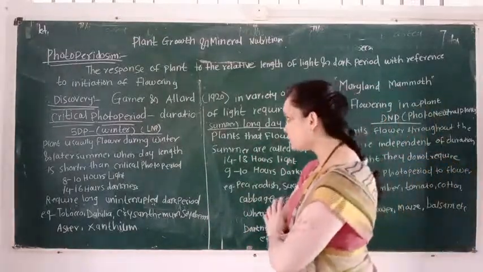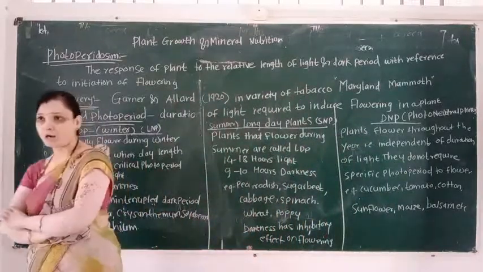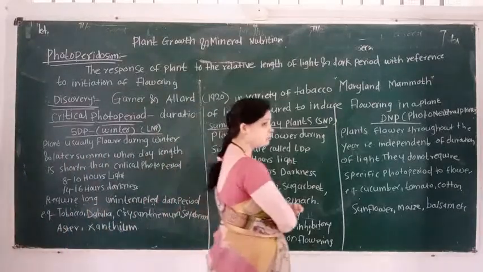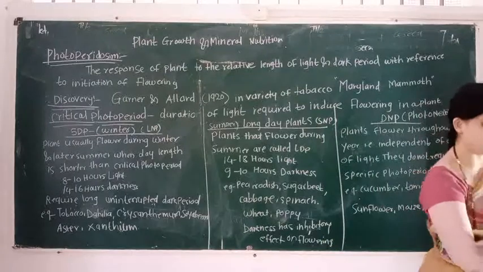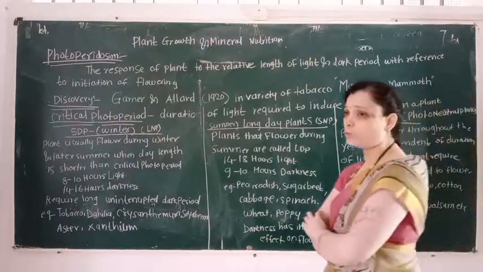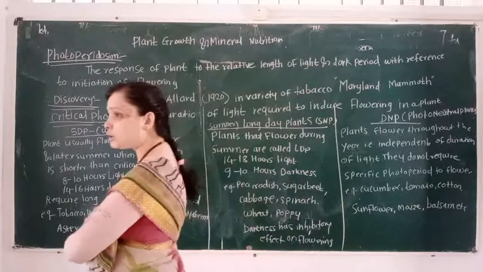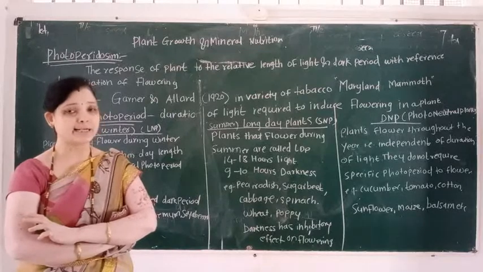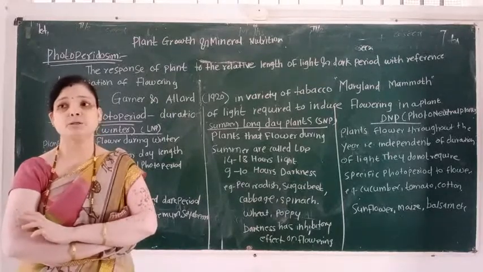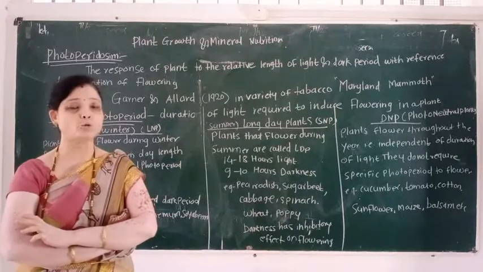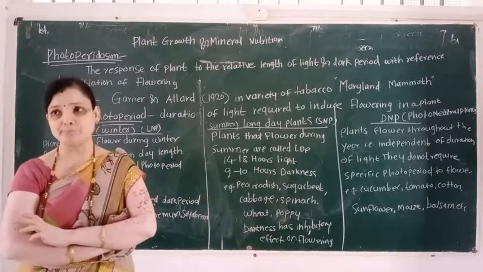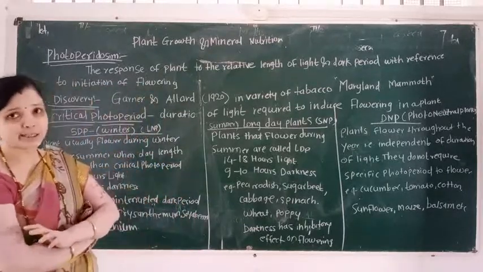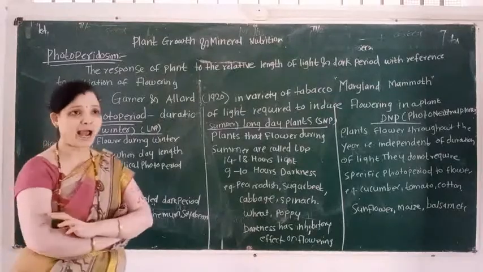What is photoperiodism? The response of a plant to the relative length of light and dark periods with reference to inducing flowering is known as photoperiodism. Who discovered photoperiodism? In 1920, American breeders Garner and Allard discovered the term photoperiodism. They used a sample plant, that is the tobacco plant, also known as Maryland Mammoth.